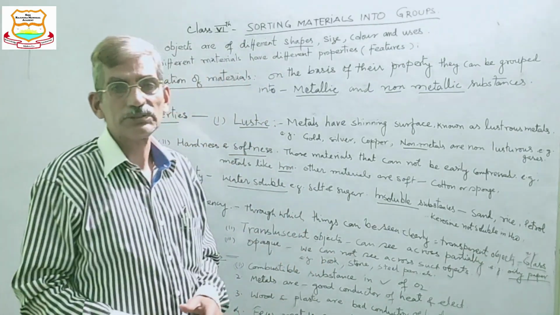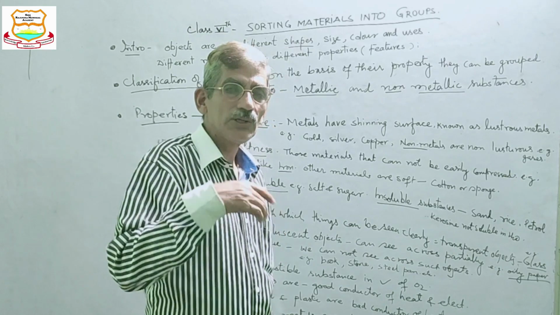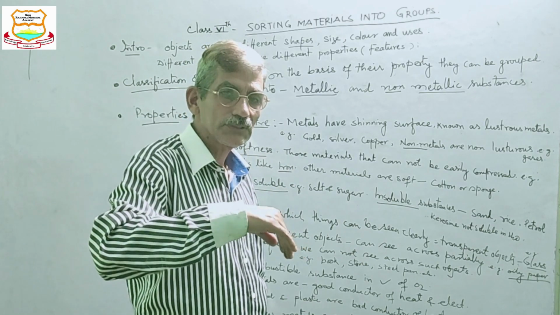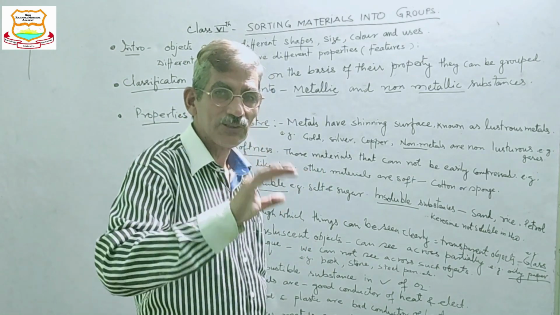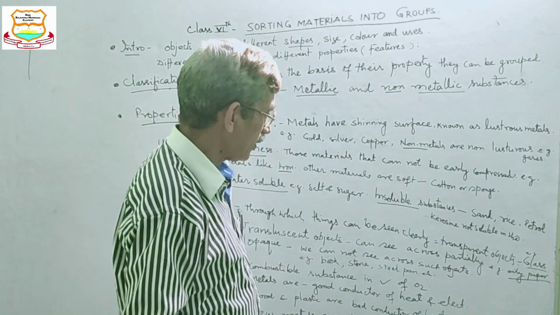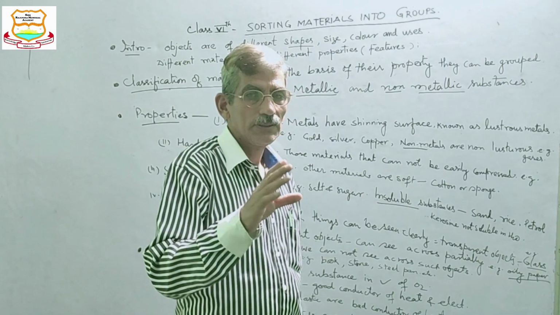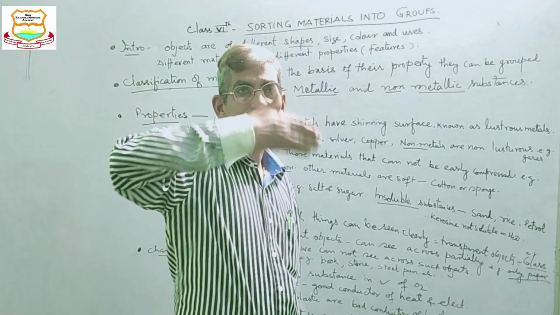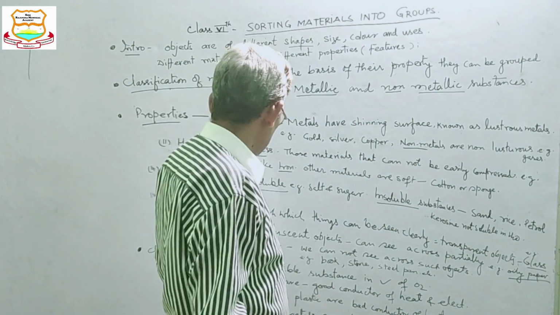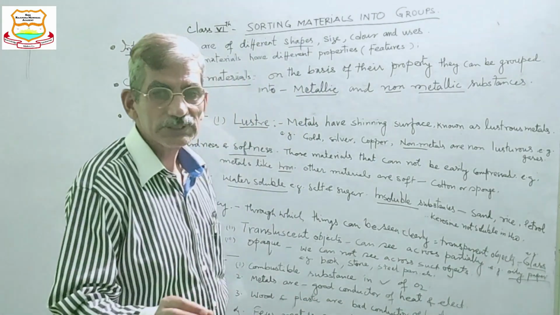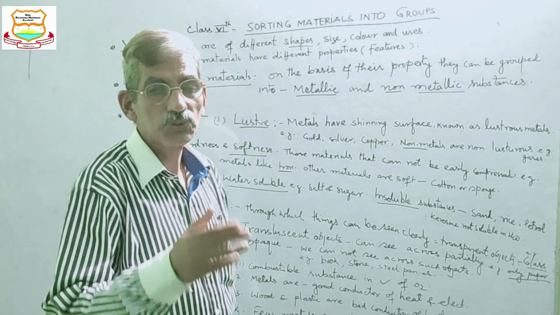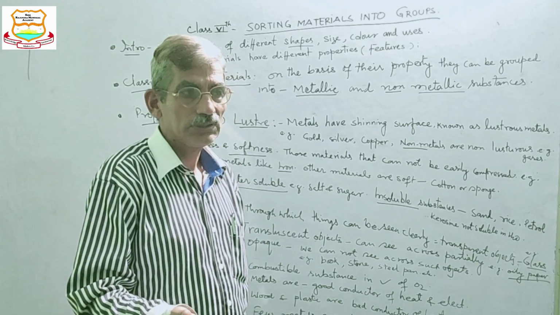Then there are translucent objects. We can see across a translucent object partially. Partially means half can be seen and half cannot be seen, so 50-50. Like butter paper or oily paper, if you look across it, you can see a dim image. Then opaque objects are those through which light cannot pass, through which we cannot see.